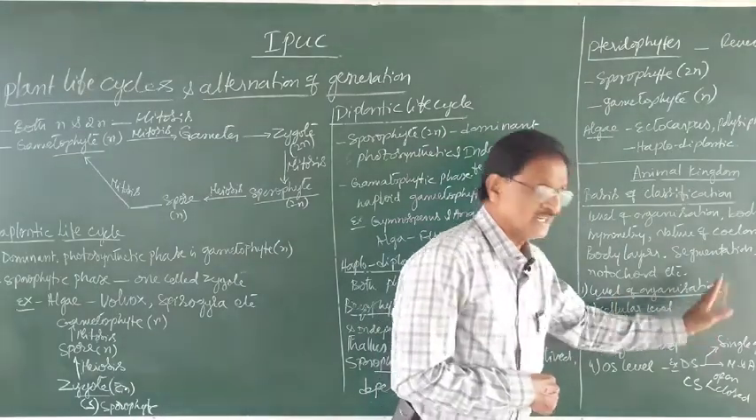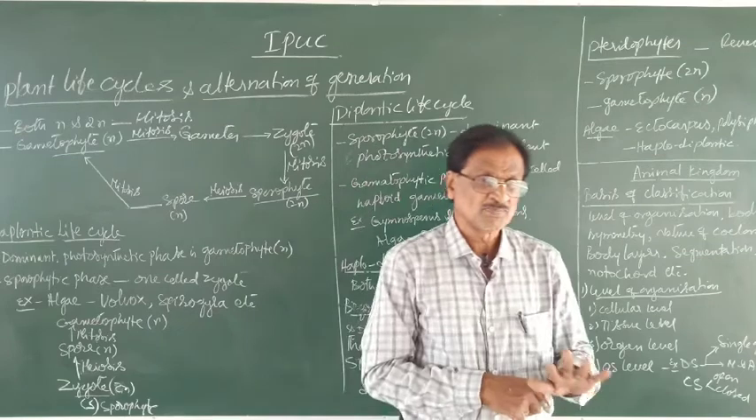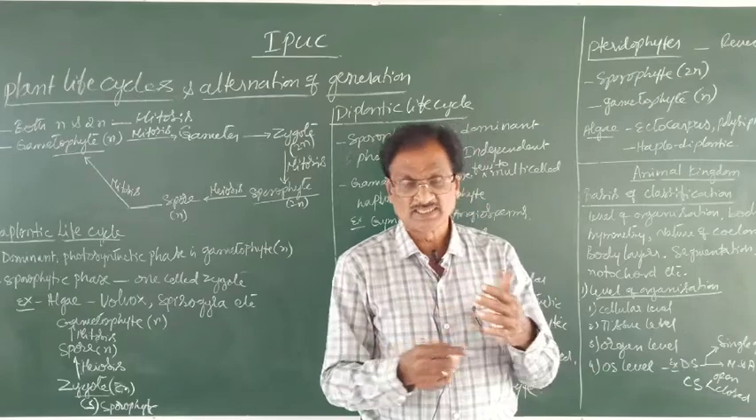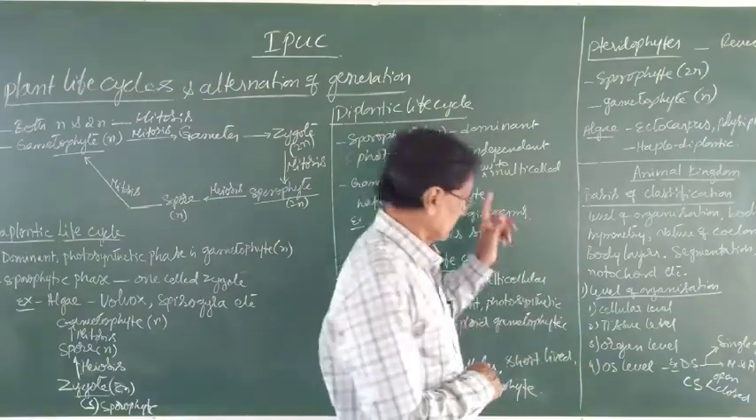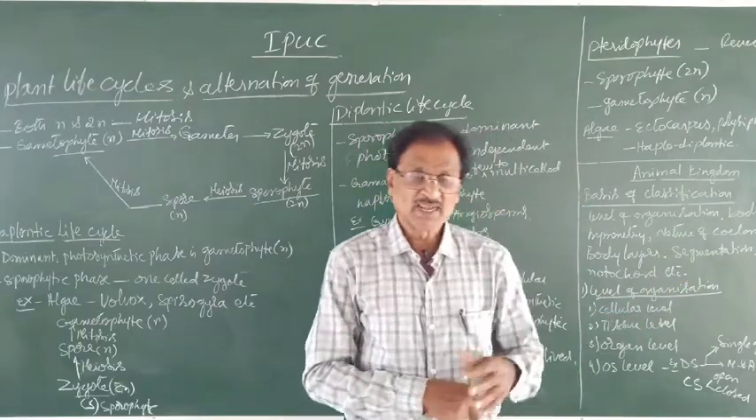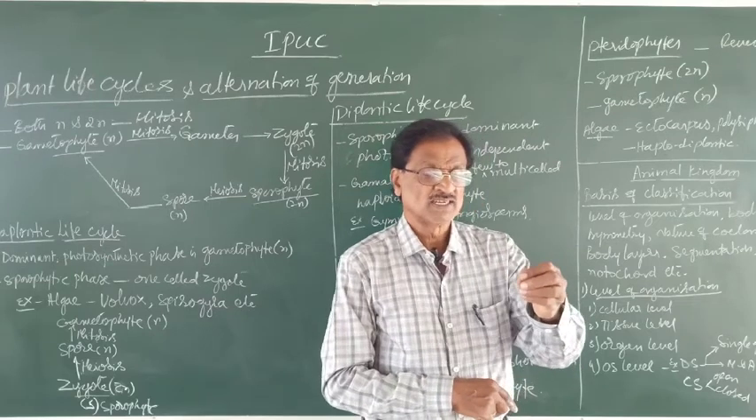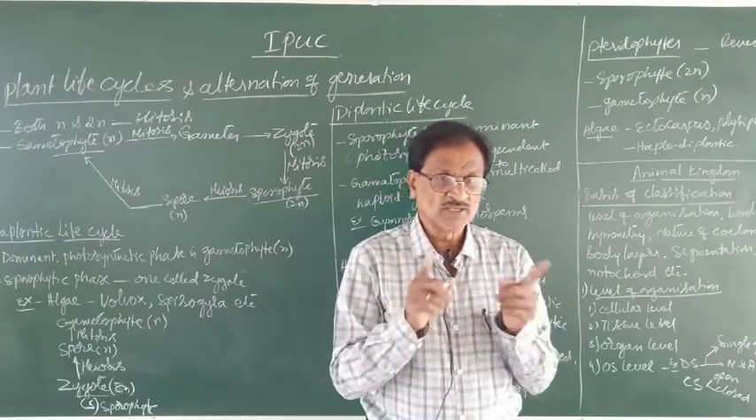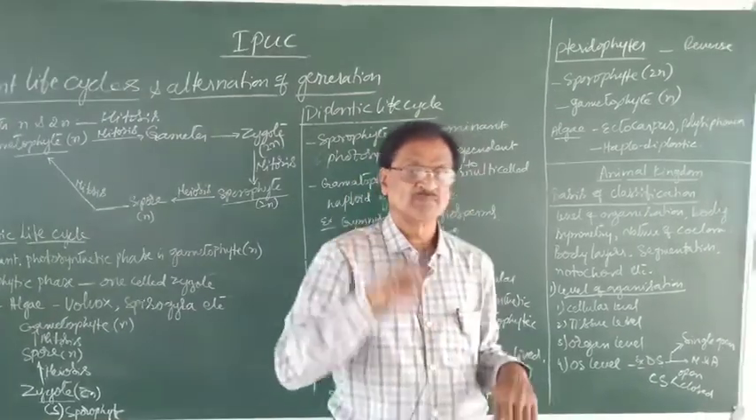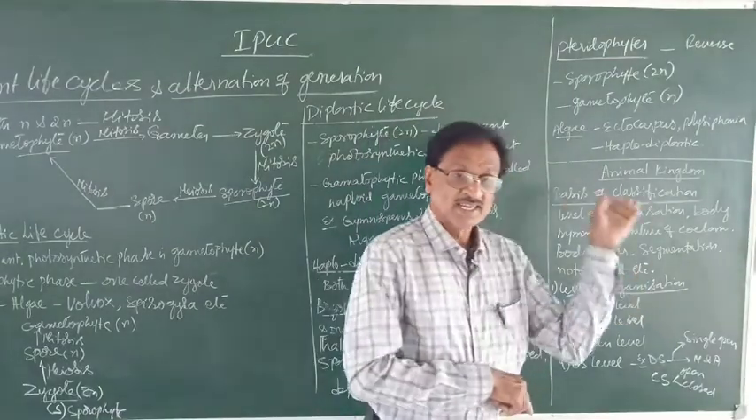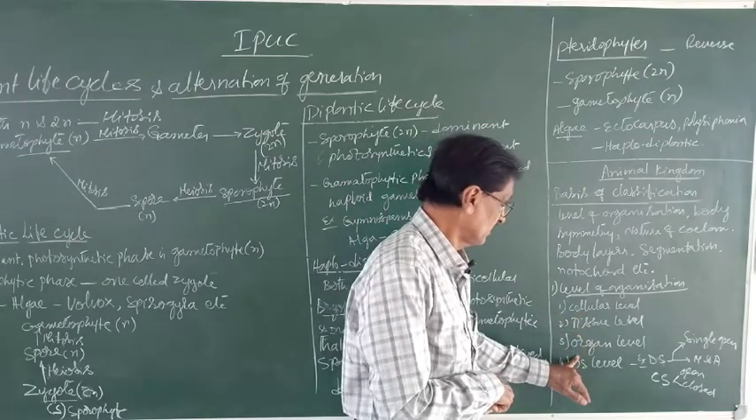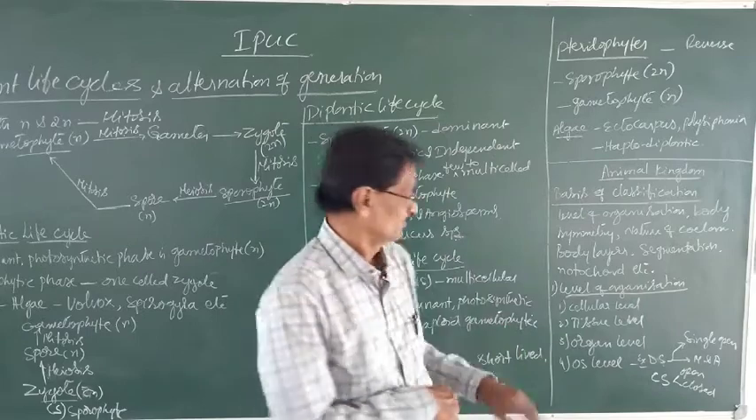I told you in the beginning that all organisms are composed of cells. Certainly, without cells you cannot expect any life. But the level of organization is different. Say for example, the protozoans, that is amoeba, is made of only one cell, that is unicellular or acellular organism. Whereas the rest are the cellular level, tissue level, organ system level, like that.